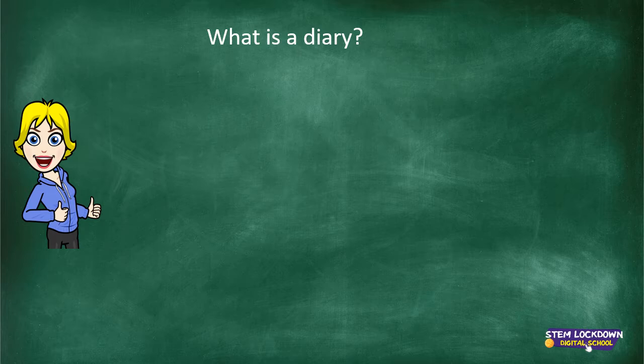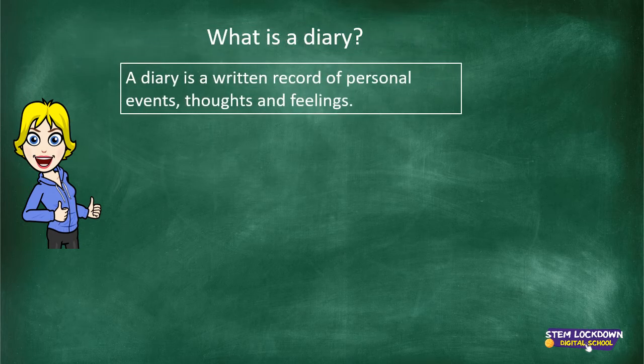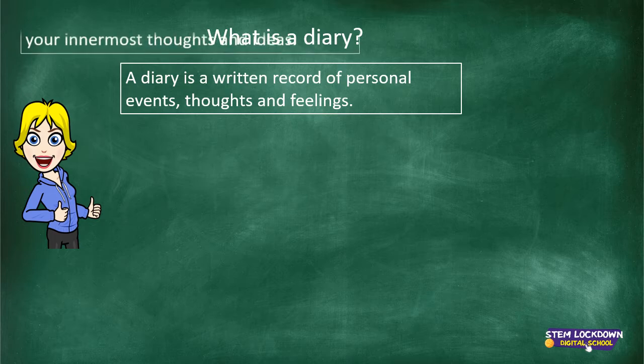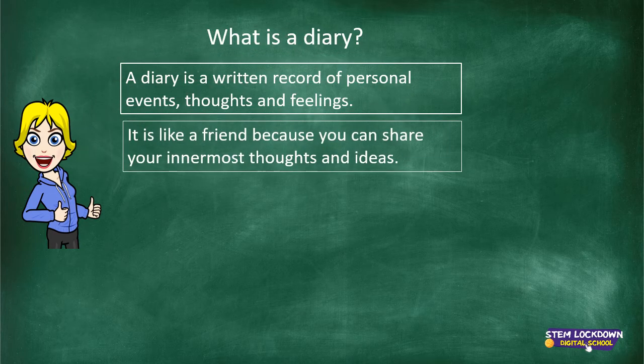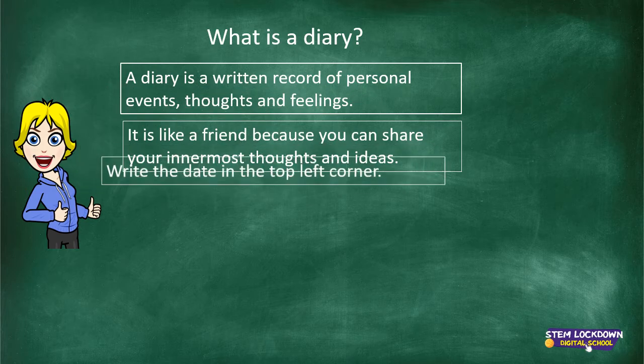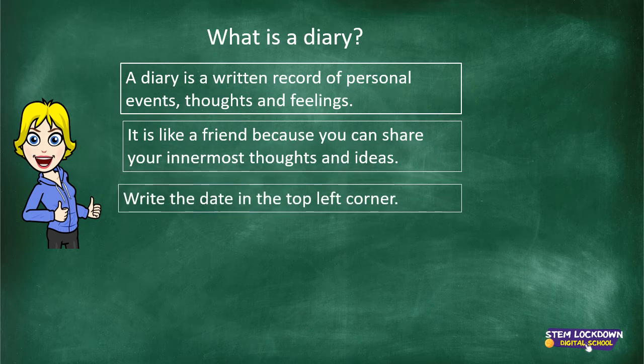Let's review what we've learnt about diaries. You'll remember our stories had diaries in them, diary entries. A diary is a written record of personal events, thoughts and feelings. It's like a friend because you can share your innermost thoughts and ideas. How do you set it out?